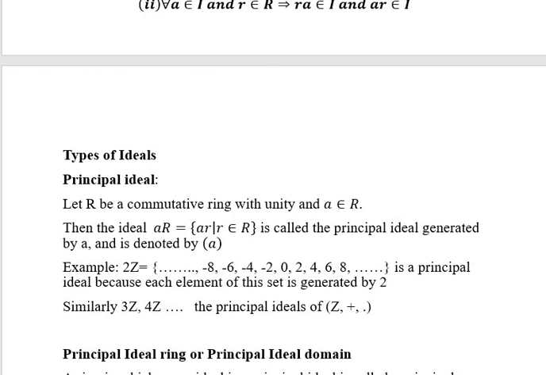As an example, we can see the ideal 2Z, which has the elements of (Z, +, ·), multiples of 2, that is minus 6, minus 4, 2, 4, 6, 8 and so on. These elements are generated by the element 2 only. That's why it is called a principal ideal of the ring of integers (Z, +, ·). Similarly, we can see 3Z, 4Z, all these are principal ideals generated by the elements 3 and 4 respectively.